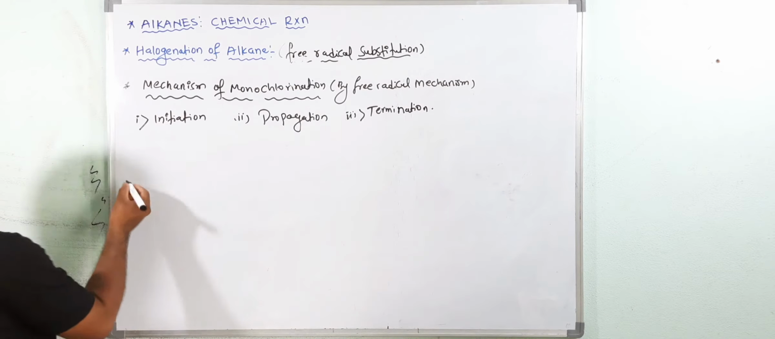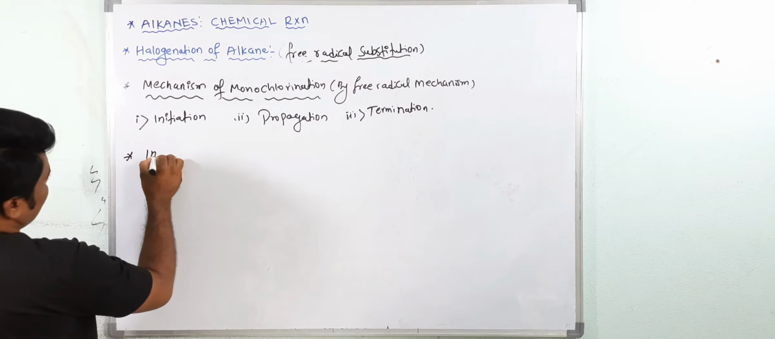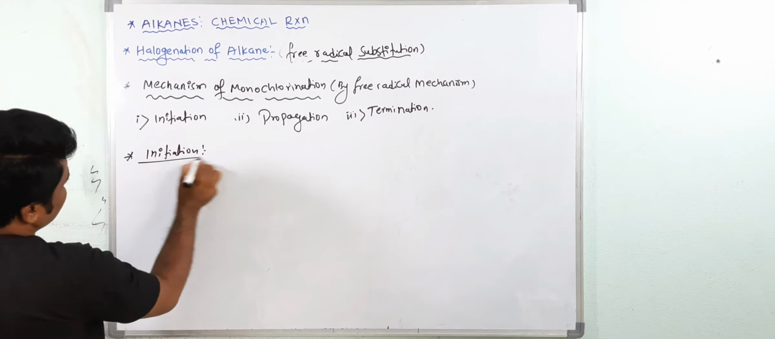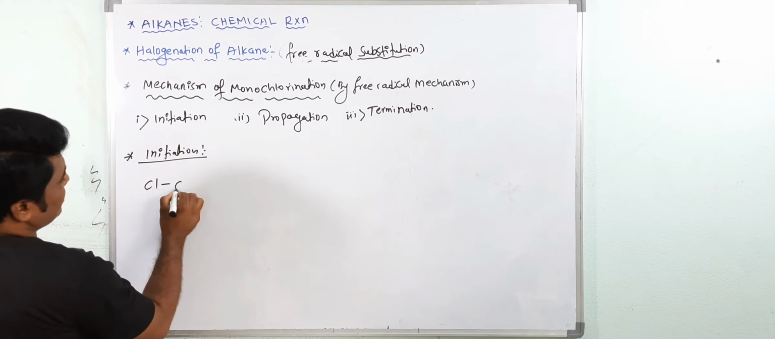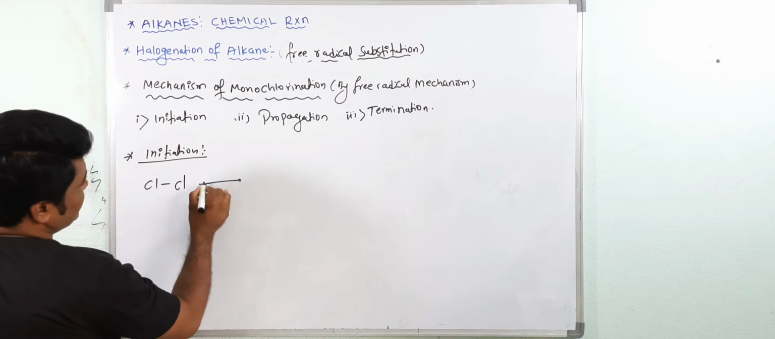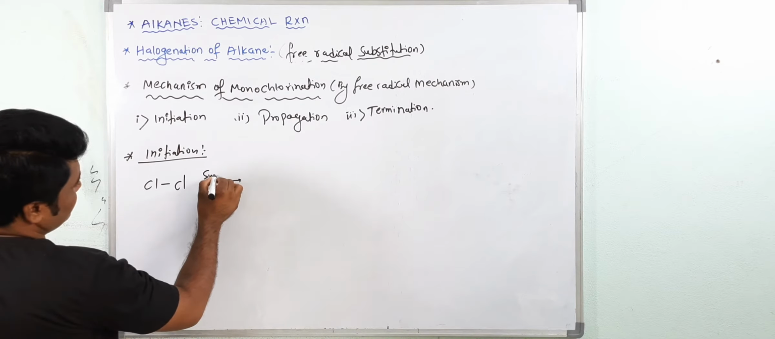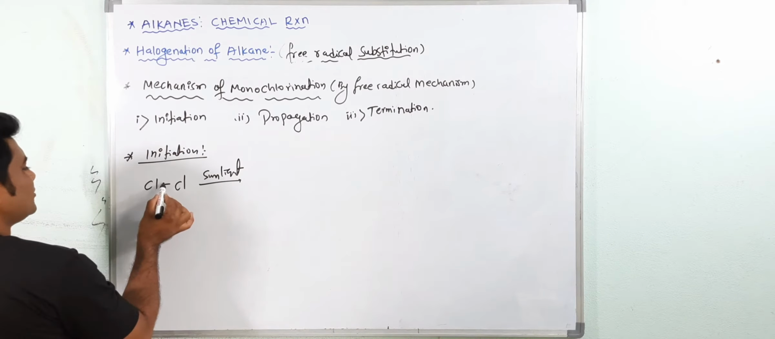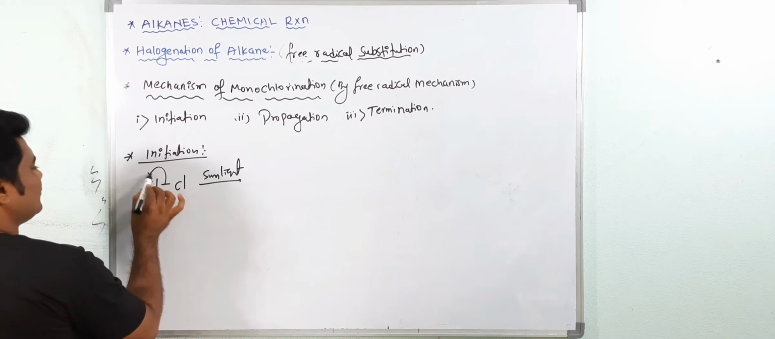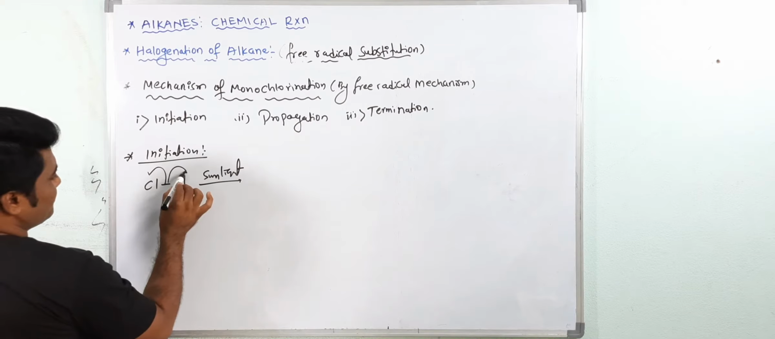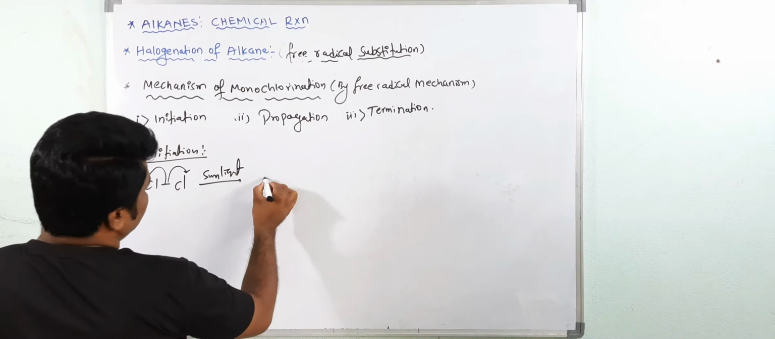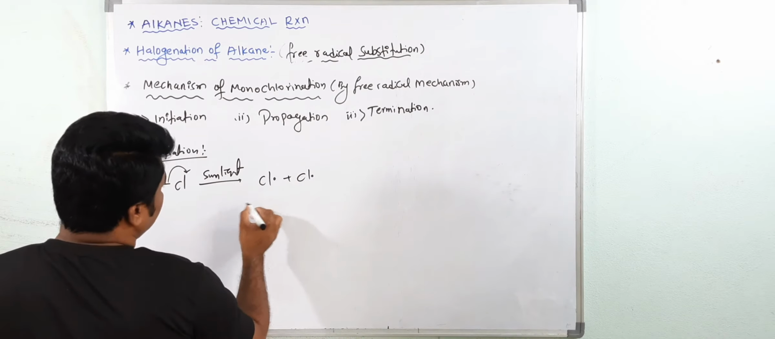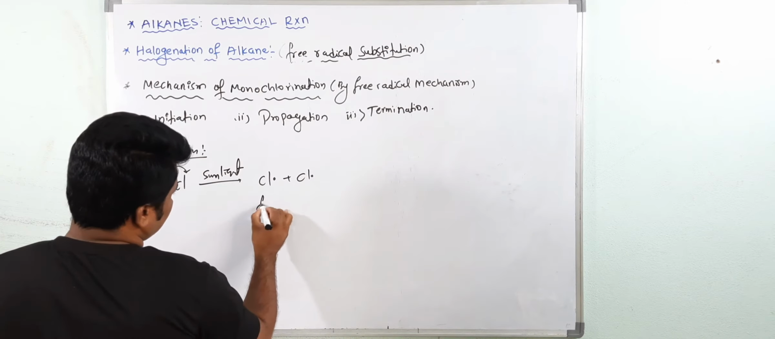So let's start with the first, initiation. In the initiation process, the free radicals are generated in the presence of heat or sunlight. Homolytic bond fission will take place. Each chlorine will take a single electron. So now you are getting Cl dot and Cl dot. This is the initiator, free radical. This is called what?